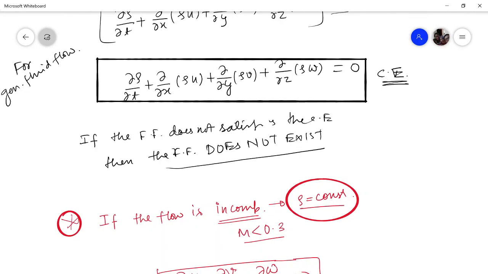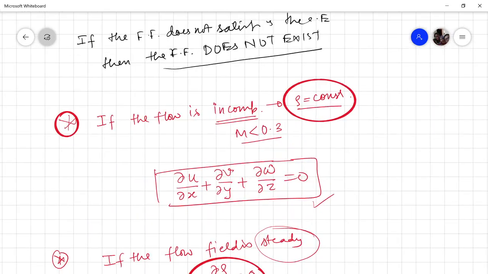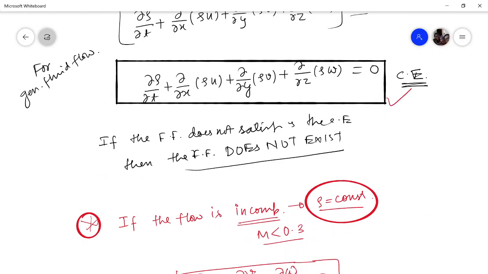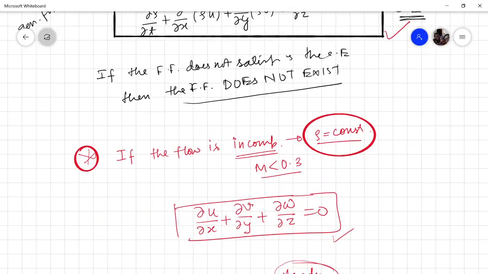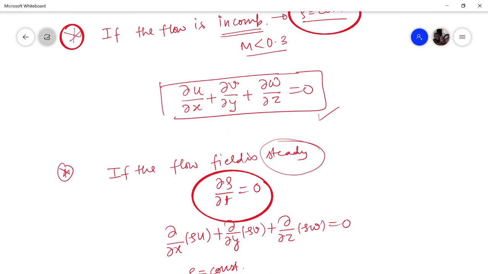So in this lecture till this point, I have defined the continuity equation. That is, it is the relation between density and velocity field when we apply mass conservation onto a control volume. Then we have developed the expression of the continuity equation in rectangular Cartesian coordinates, and considered some of the cases where it has been concluded that just by looking at the incompressible flow equation, we cannot say that it is a steady flow field or unsteady flow field.